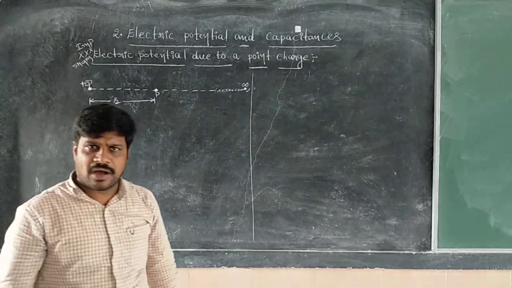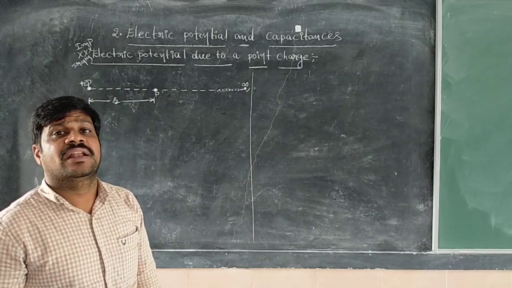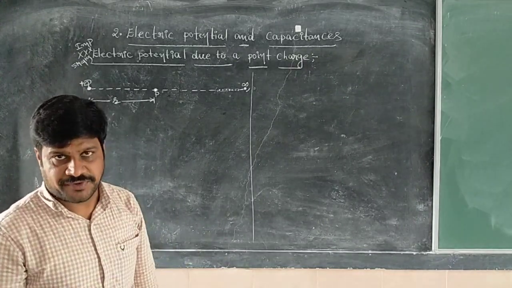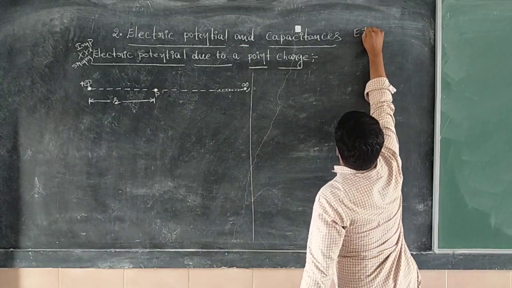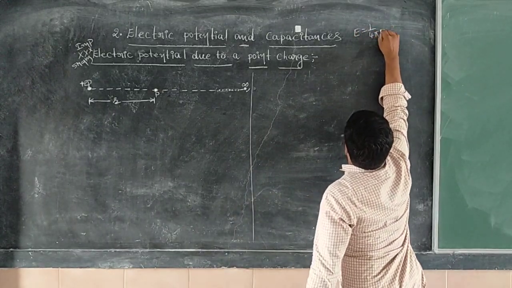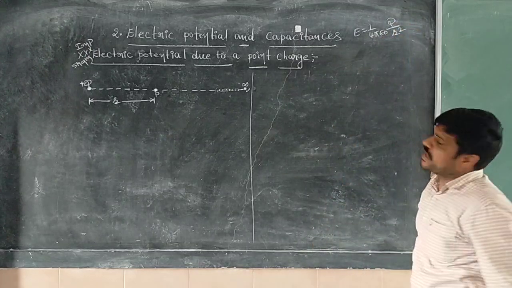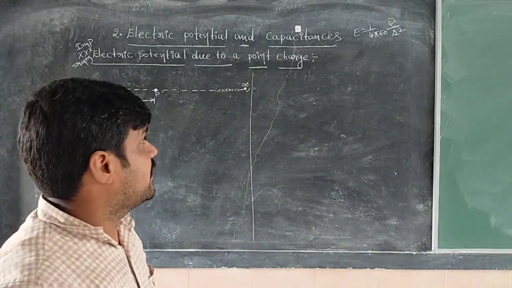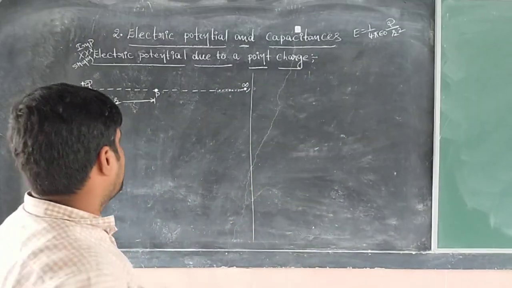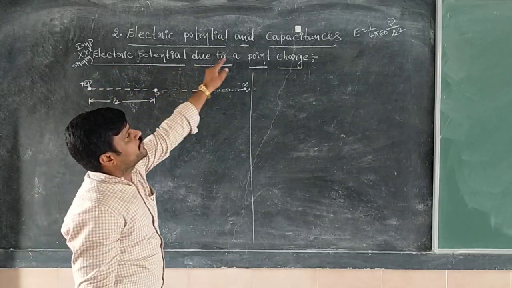Whether you remember or not, we derived the expression for electric field due to a point charge in the first chapter: 1 by 4 pi epsilon naught, charge divided by r square. Now here we have to derive the electric potential due to a point charge.